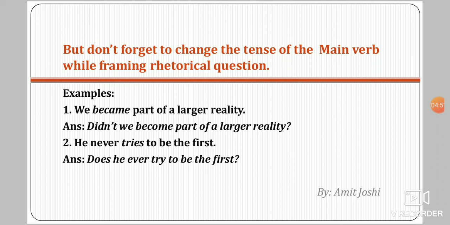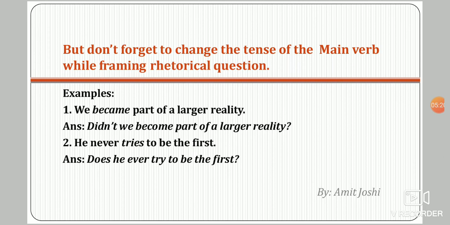In this sentence, our verb is in past tense, so the answer will start with did. No helping verb in the sentence. So the sentence would become, didn't we become part of a larger reality? Question mark. What have we done? Became changed into become in present tense, and we started the sentence with did, because actually it is past tense.